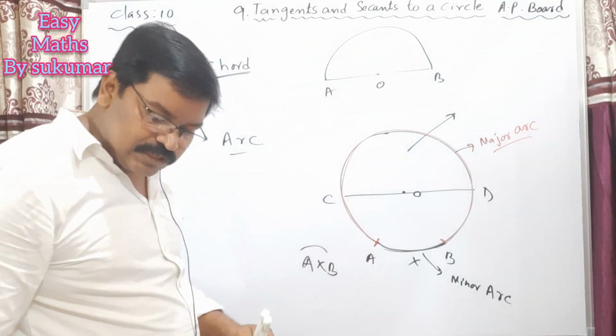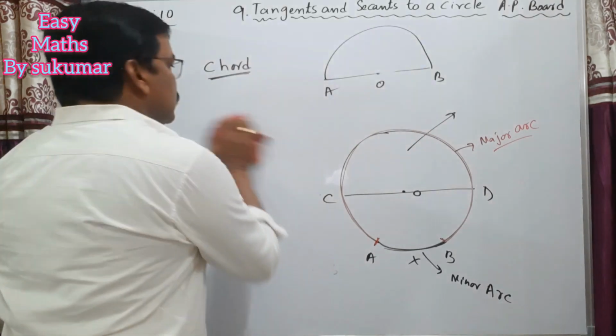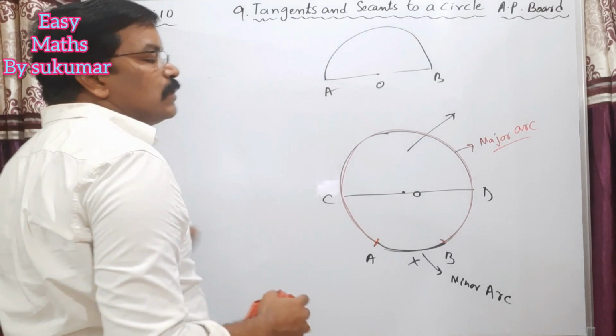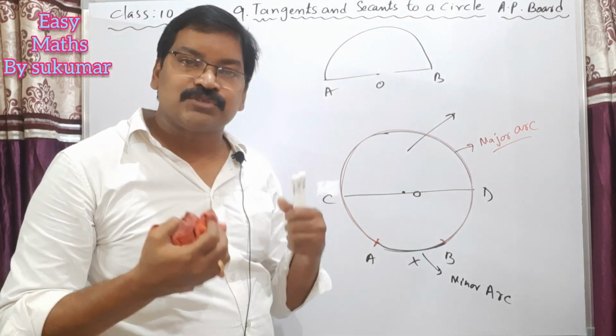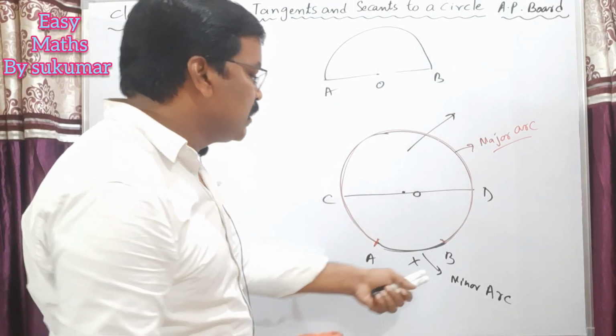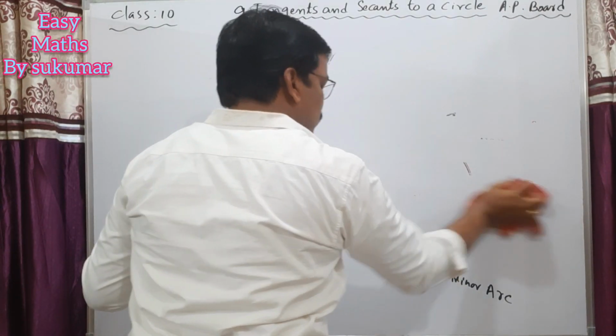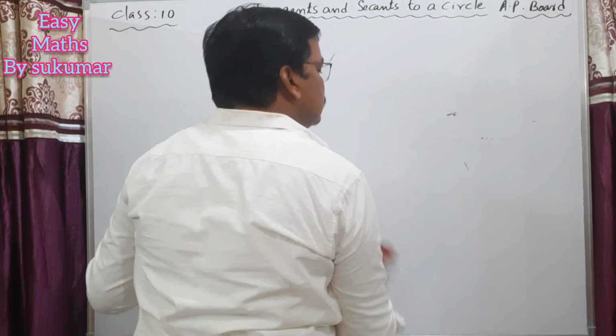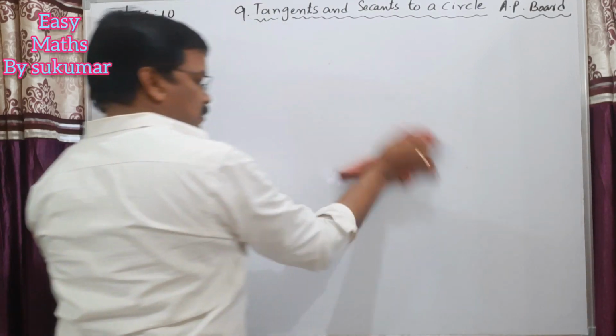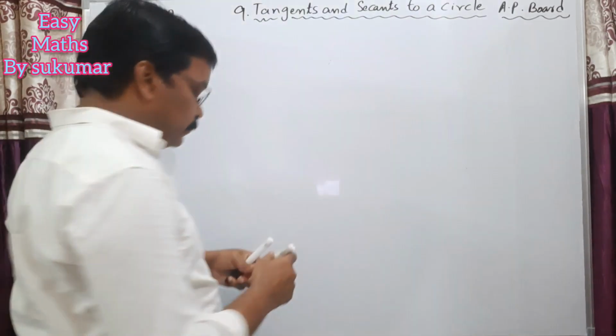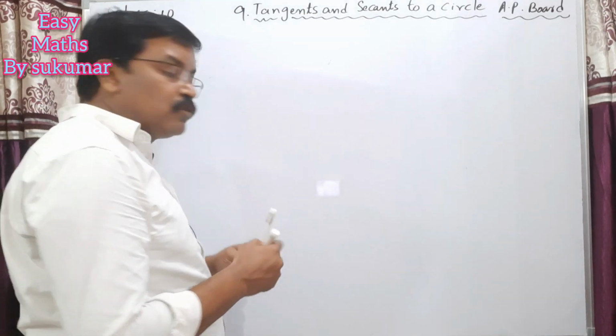Okay, and the next topic is here. You know what is a radius, what is a diameter, what is a chord, and what are the 2 arcs. One is the minor arc and the other the major arc, and we have also learned the semicircle. Okay, now we know what?